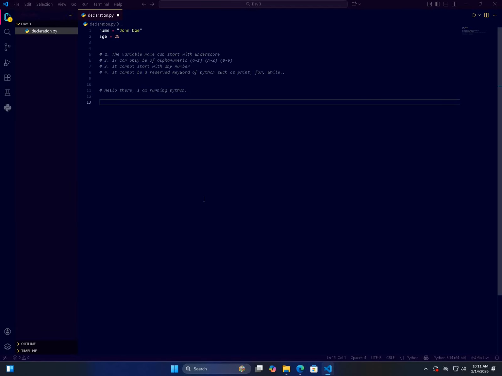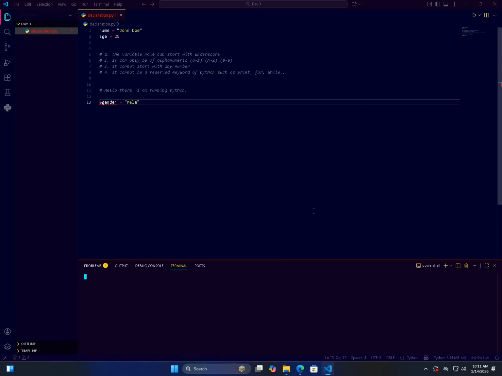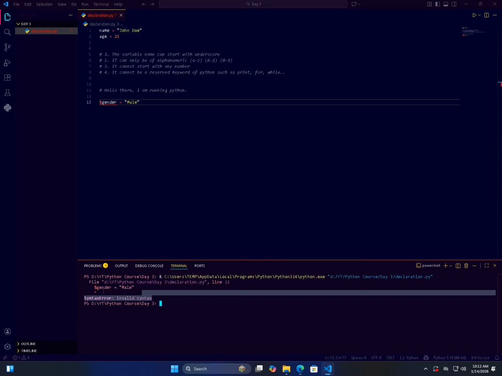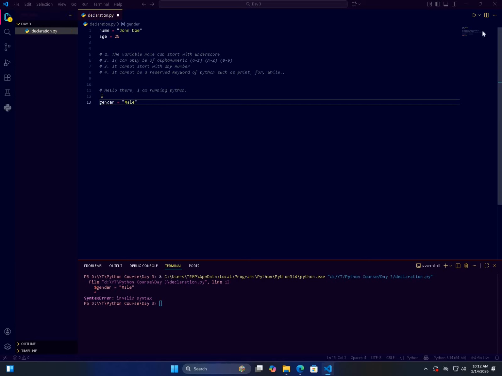If you don't follow the naming convention, what will happen? If I assign a value to $age or $gender = "male", and I run the program, then you will get a syntax error, because Python does not accept special characters in the variable name. So if I write it without the dollar sign, now it is working.